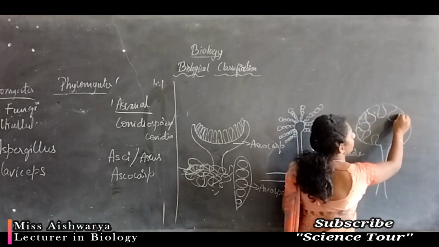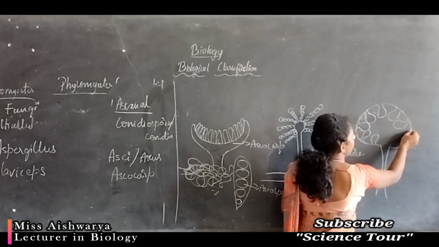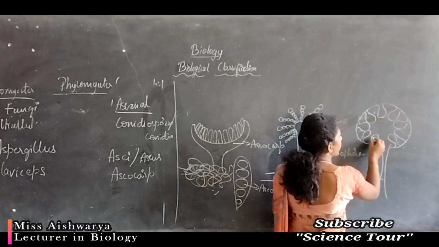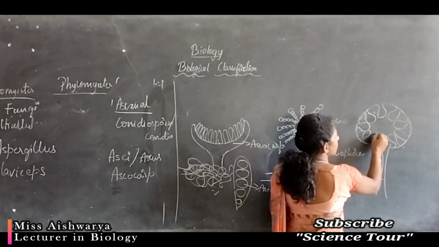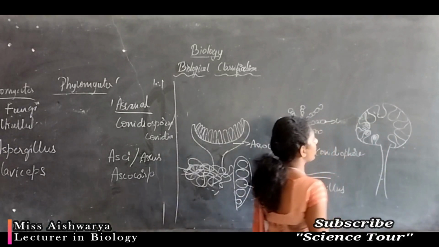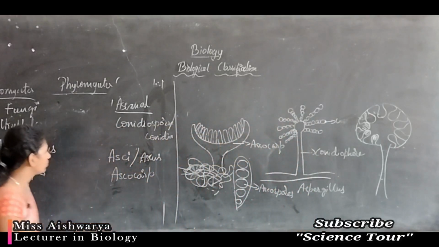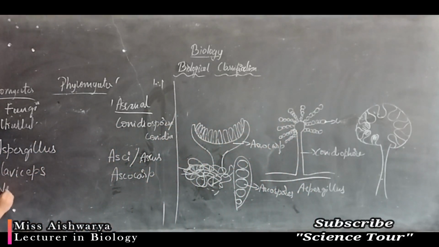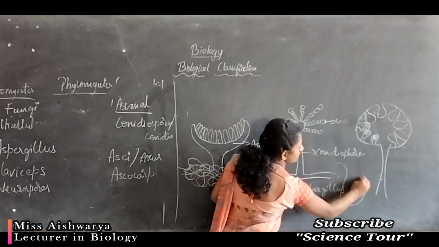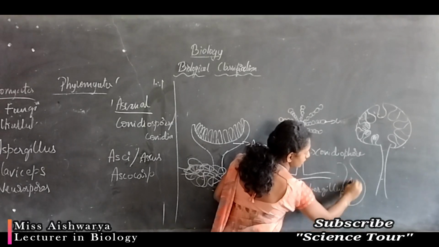Okay, sorry, this is nothing but the Ascocarp. Inside this you can see the presence of spores. And one more example is Neurospora. Neurospora also produces a sac-like structure. Inside that you can see the presence of spores.